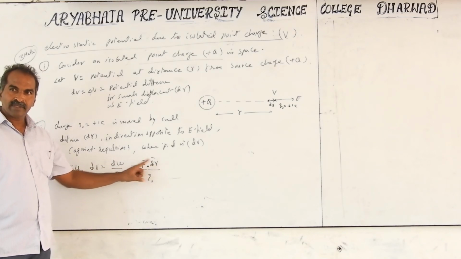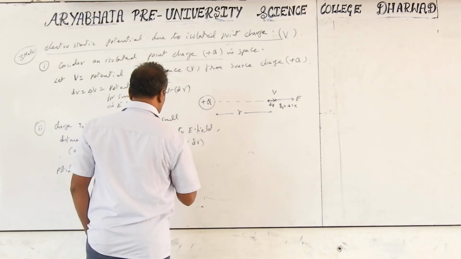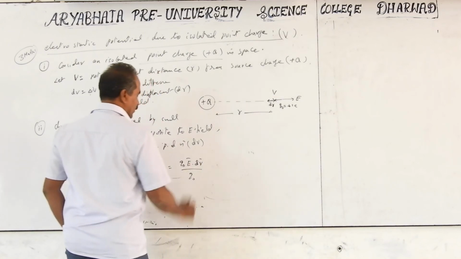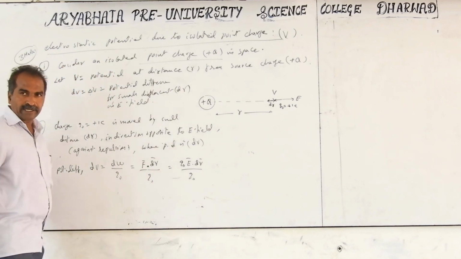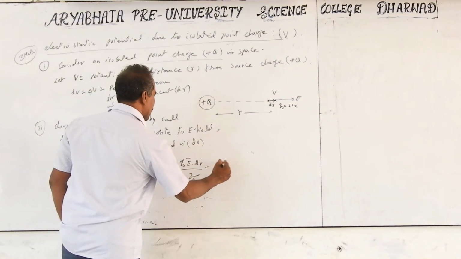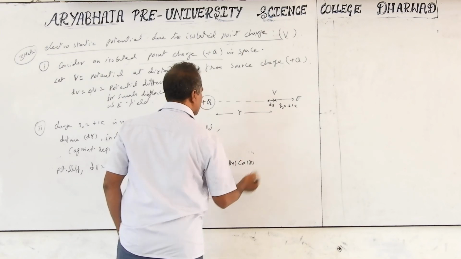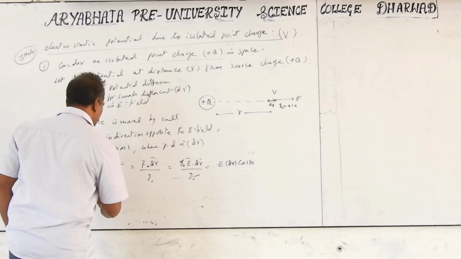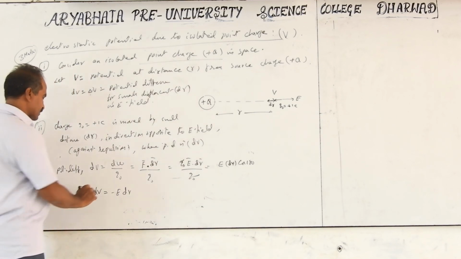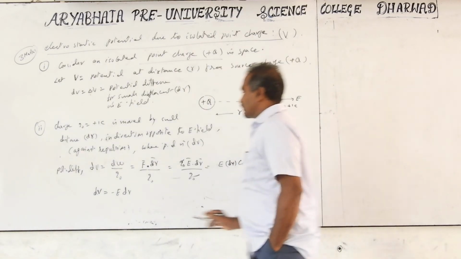F dot dr. F is the force acting on the charge, F equal to Q naught E. So we can write Q naught E dot dr divided by Q naught. This Q naught cancels. Electric field E dot dr can be taken as E into dr into cos 180. Cos 180 is minus 1, so dV equals minus E into dr. This is the relationship, and we can use this relation for the expression of electric field also.